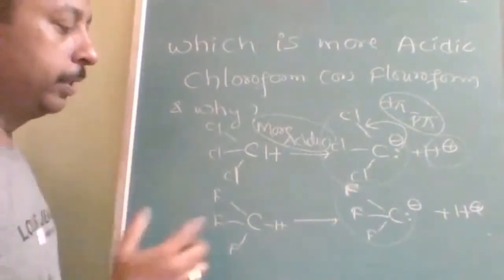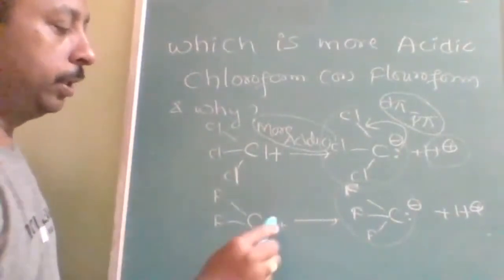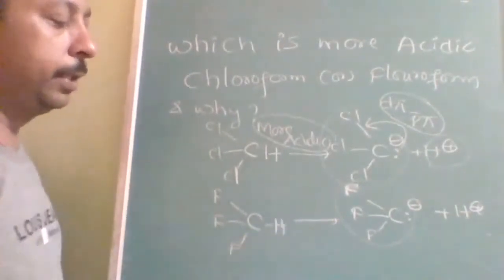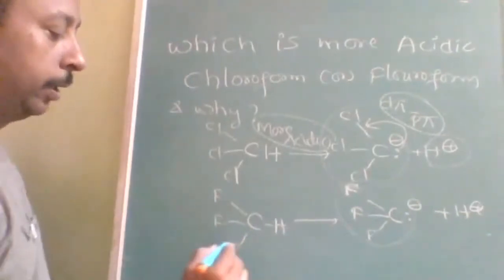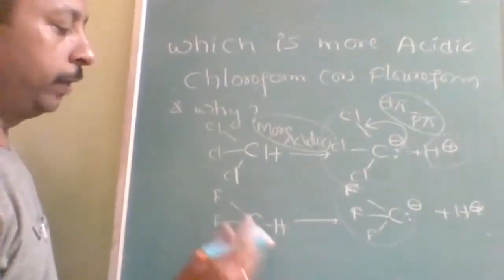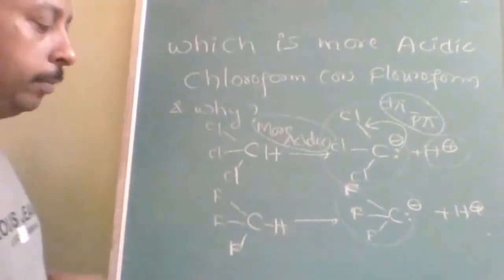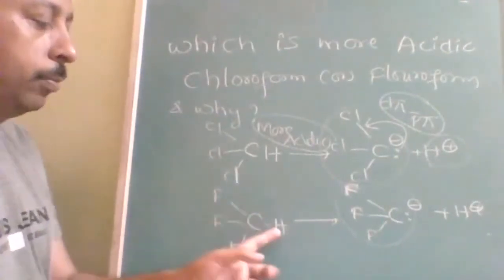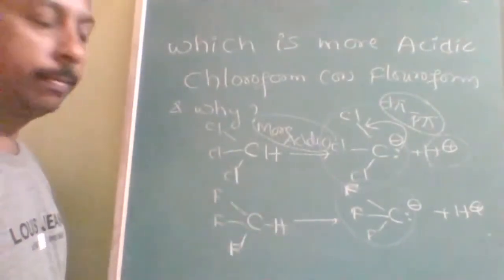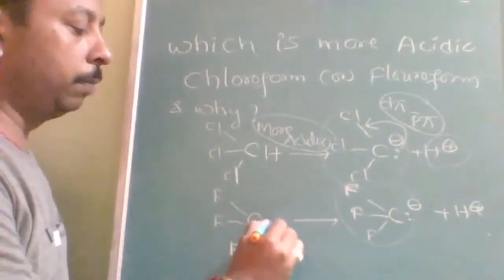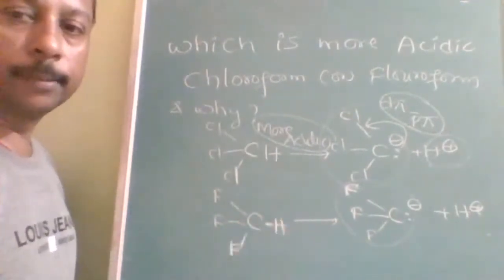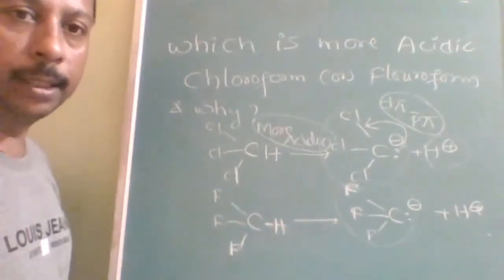Because in organic what will they use? Inductive effect. There is a topic, inductive effect. If you go as per the inductive effect, fluoroform should be more acidic, because the more the minus I effect, the more the acidic strength. But it happens in the opposite way. That is explained in chemical bonding.